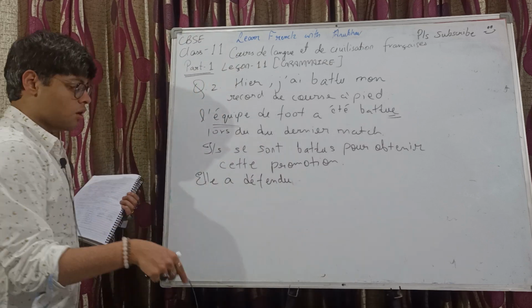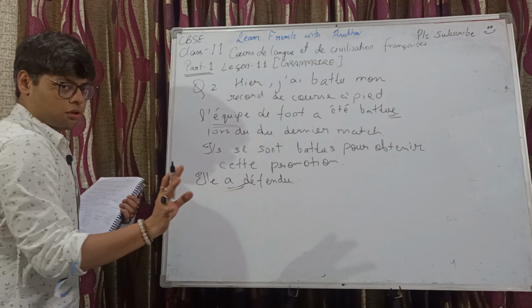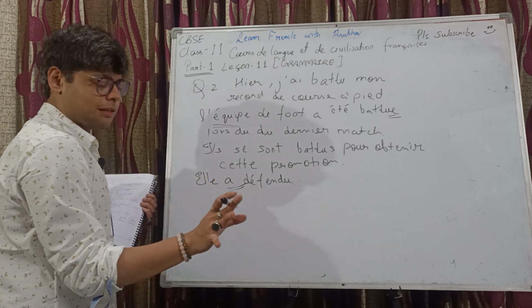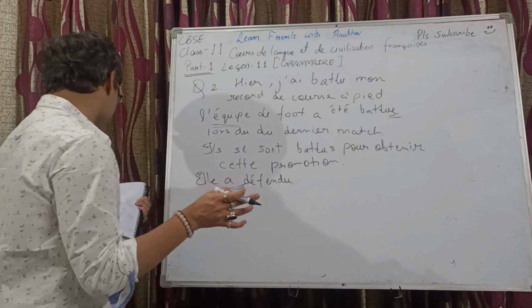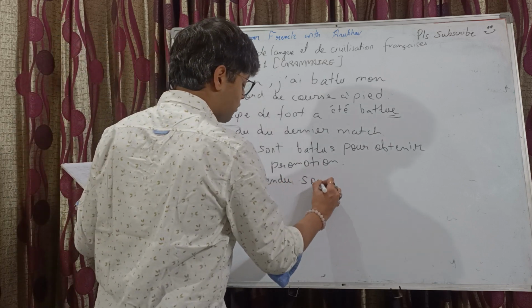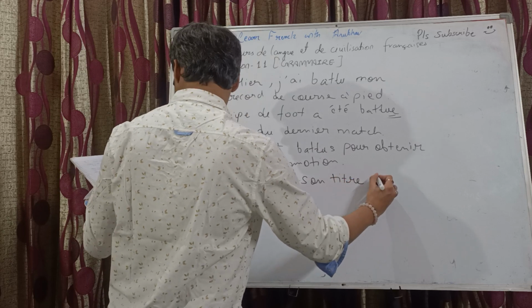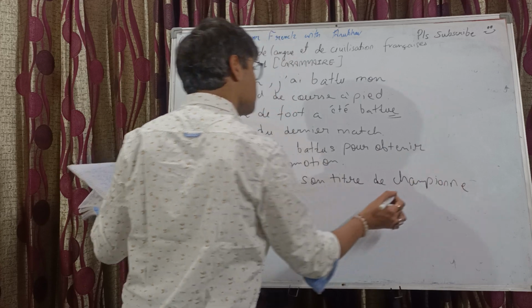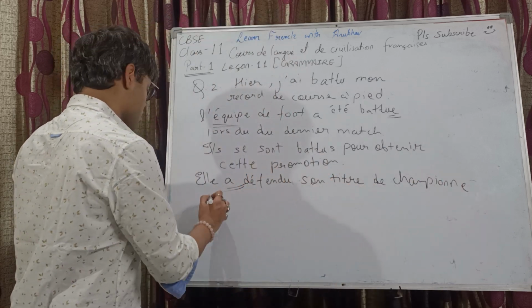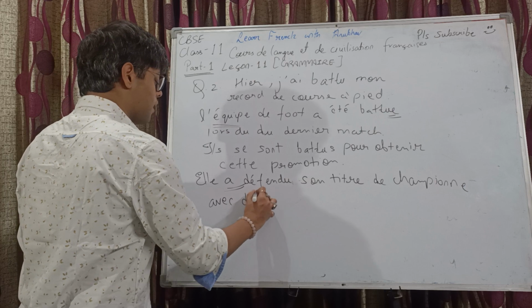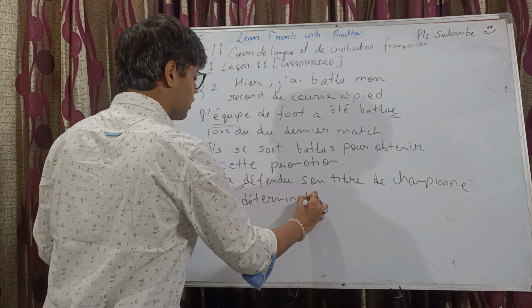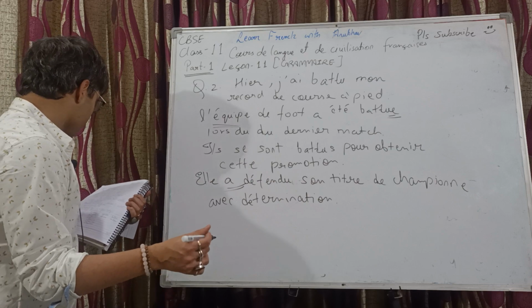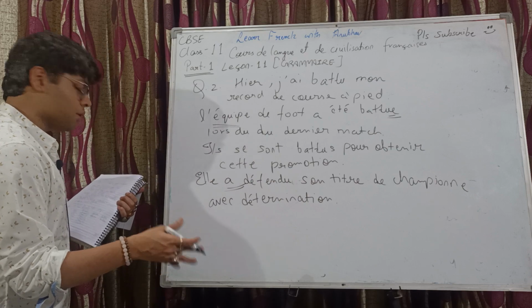And of course, when avoir is the auxiliary verb, we are not doing the subject verb agreement. Of course, there's a case where we do subject verb agreement, but here we are not discussing that. Elle a défendu son titre de champion avec détermination.